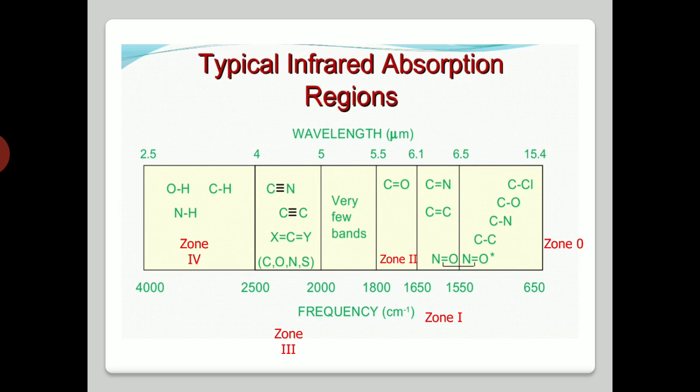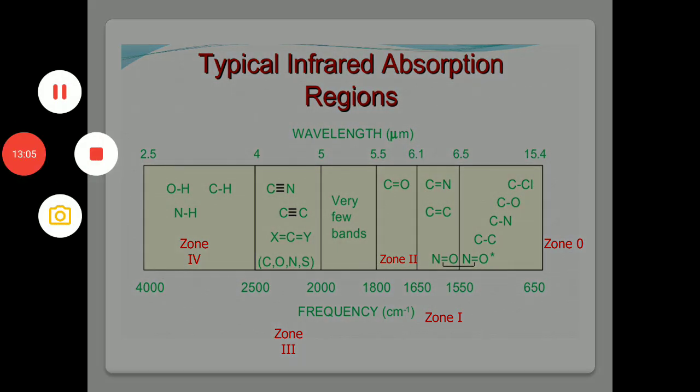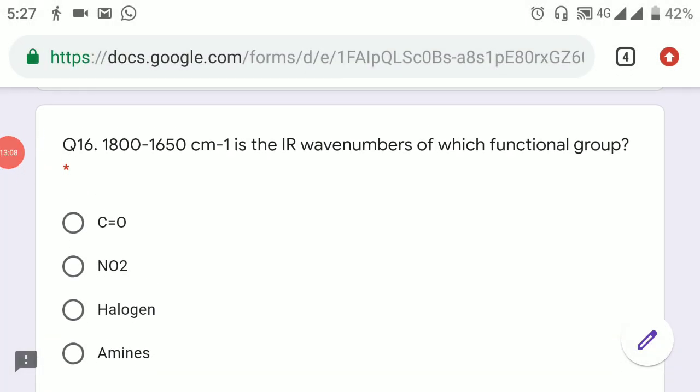Zone 1 belongs to double bonds, zone 2 belongs to the carbonyl group between 1650 to 1800, zone 3 is of triple bonds between 2000 to 2500, and zone 4 is of CH, NH and OH stretching ranging from 2500 to 4000 centimeter inverse. Zone 0 is also called the fingerprint region. Before you answer the next question, keep this table in mind so that you will not find any difficulty. If you refer back to the table, the answer is the zone of the carbonyl functional group.